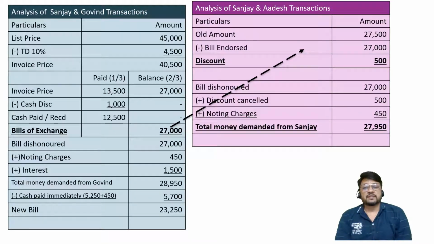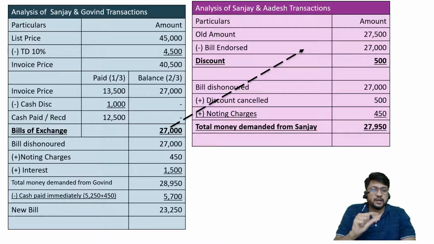So lengthy discussion requires proper concentration. I hope you have understood the entire concept. Now we are going to consider journal entries in the books of Sanjay, who is a drawer. That means it will be in the books of yellow person. And we are going to consider Sanjay's account, ledger account, in the books of Govin. That means green person. Okay, that is what we are going to do.